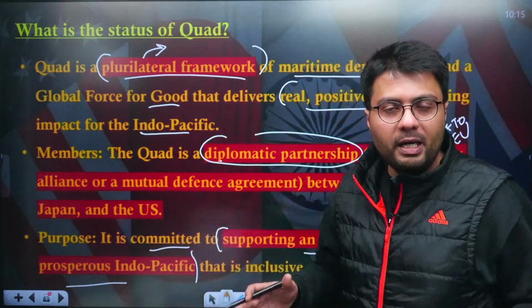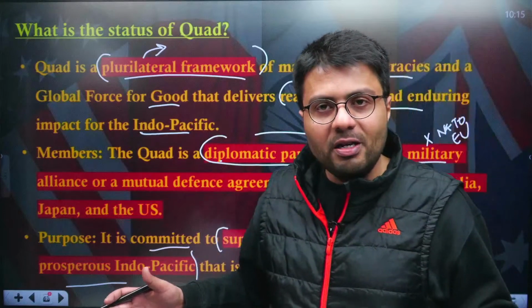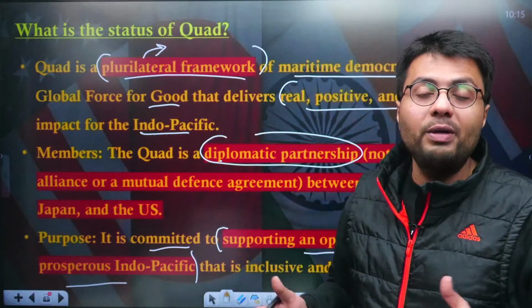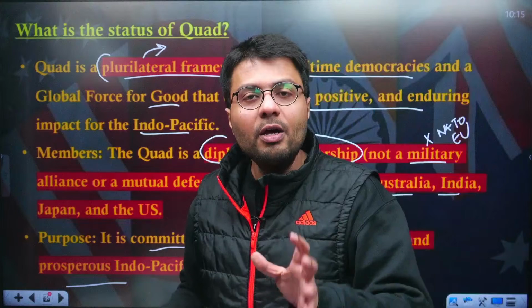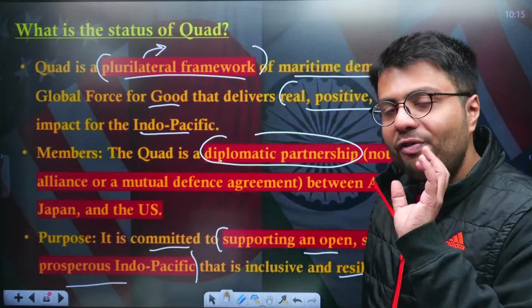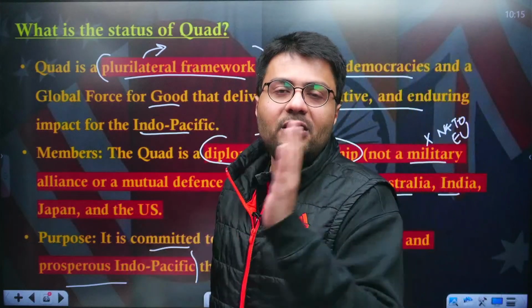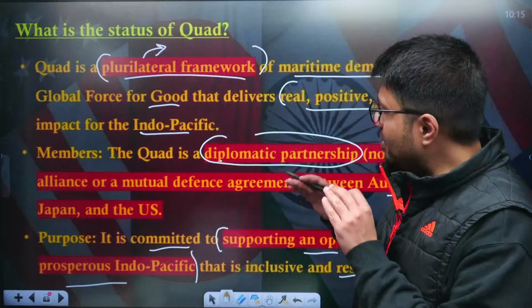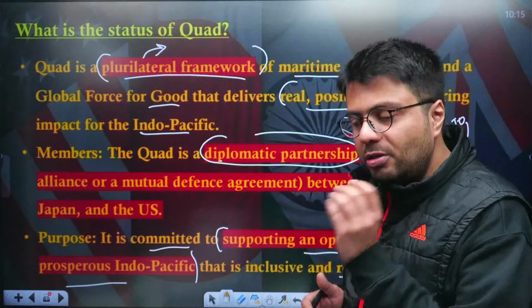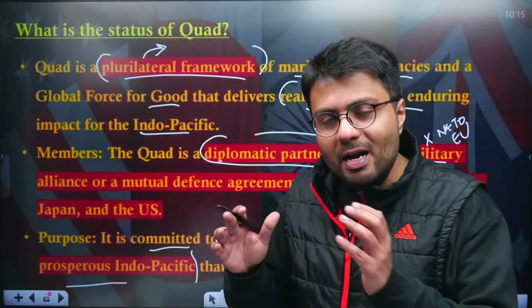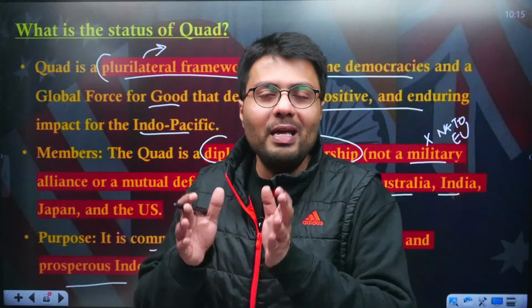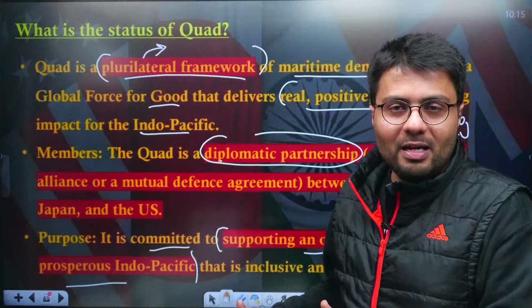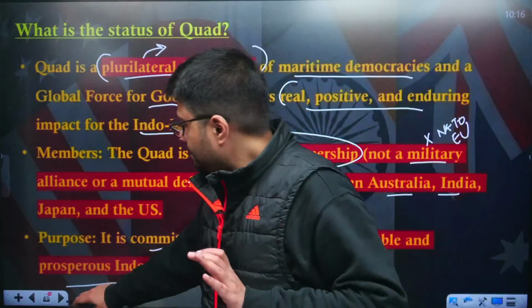However, its prosperity and freedom of navigation in this region were threatened by Chinese presence, both economically and militarily. So naturally, it is viewed more as an anti-China grouping. However, it is informal. That is why it is posturing itself as not a military union or an economic union. Therefore, in theory, it is not against Chinese interest.